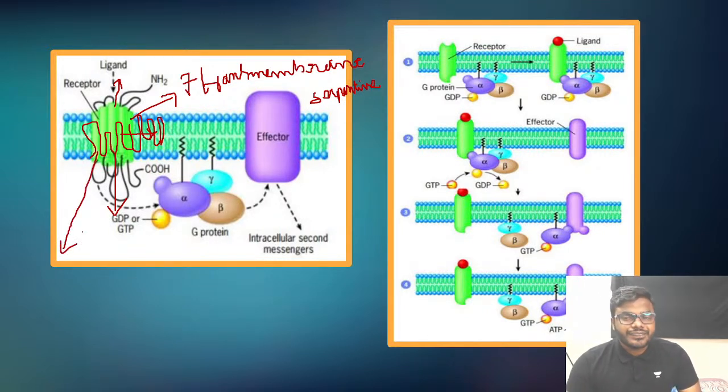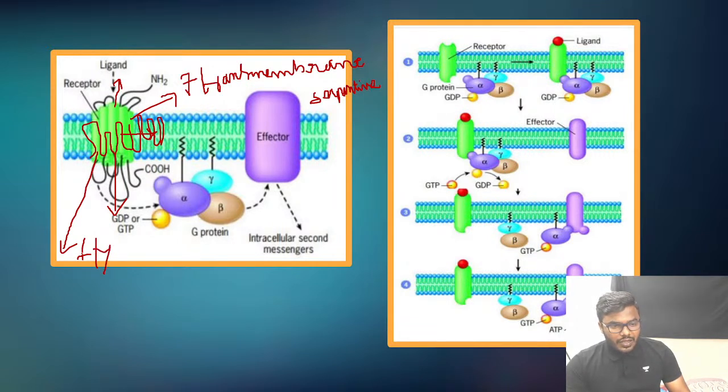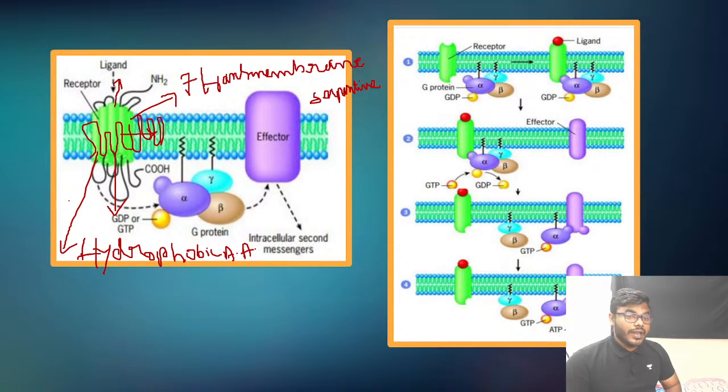But how can a cell surface receptor span the membrane? You have to remember, friends, majorly with the help of hydrophobic interactions, which are possessed by the hydrophobic amino acids. With the help of hydrophobic amino acids, they can easily span the membrane.